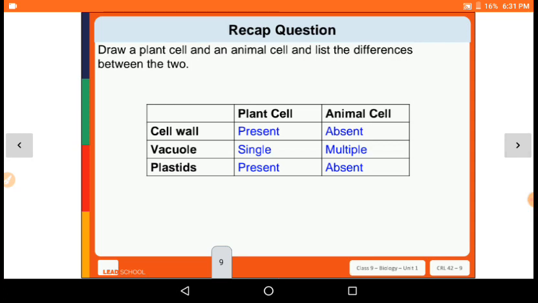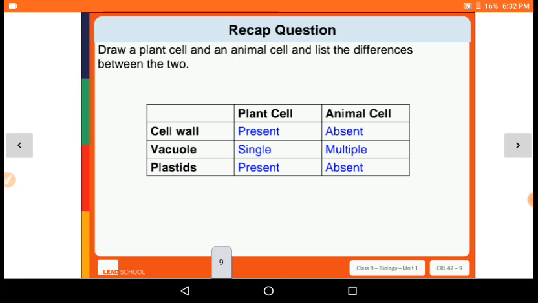Okay, so draw a plant cell and an animal cell that we already saw and list two differences. The first difference is the cell wall: present in a plant cell, absent in an animal cell. And the plastid is also present in a plant cell, and in animal cells it is absent.